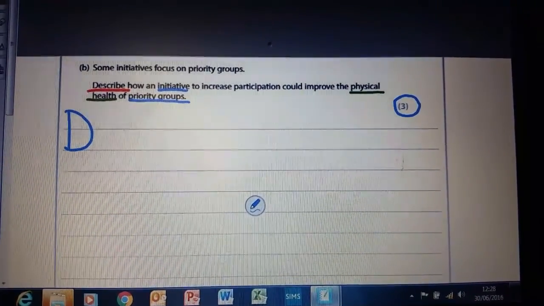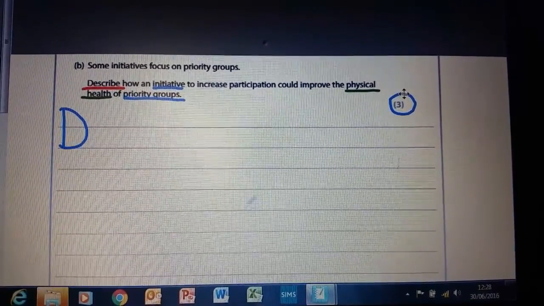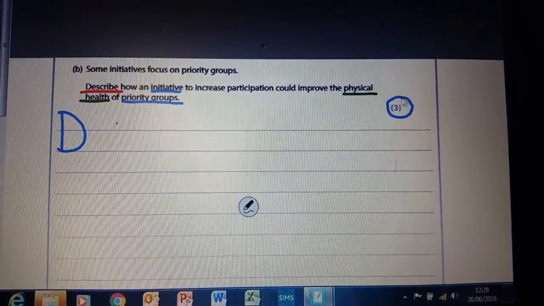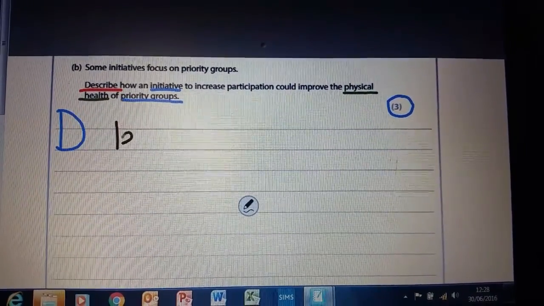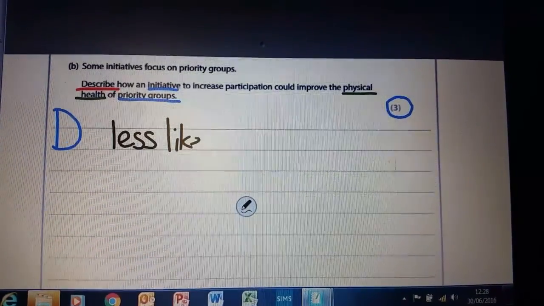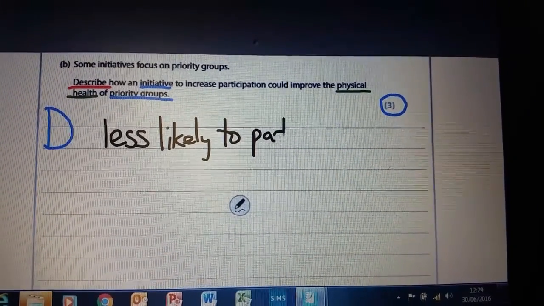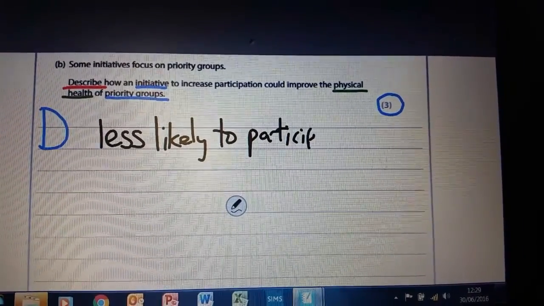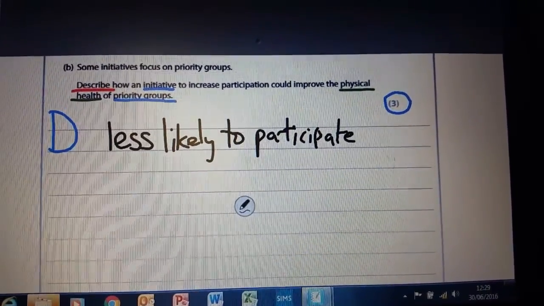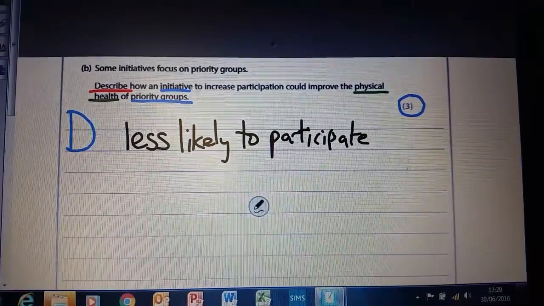Okay, and the thing that we're going to first of all try and define is one of our main topics, which is a priority group. So in my definition, I might give a definition of that, or I might give an example of a priority group. Okay, so less likely to participate. Okay, and then going on now, how do we get the other 2 marks?